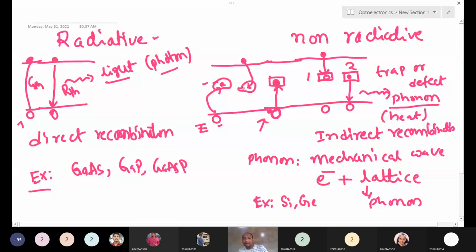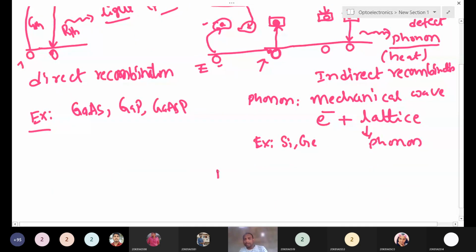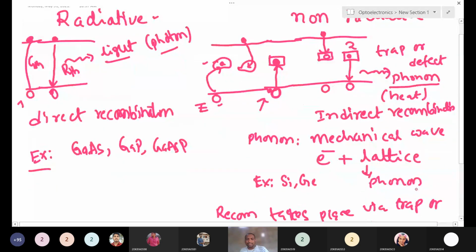That's why recombination takes place via trap centers, which are defect centers. In this process, electrons are not jumping from the conduction band to the valence band. These electrons are not coming into the valence band directly. This process is not taking place.